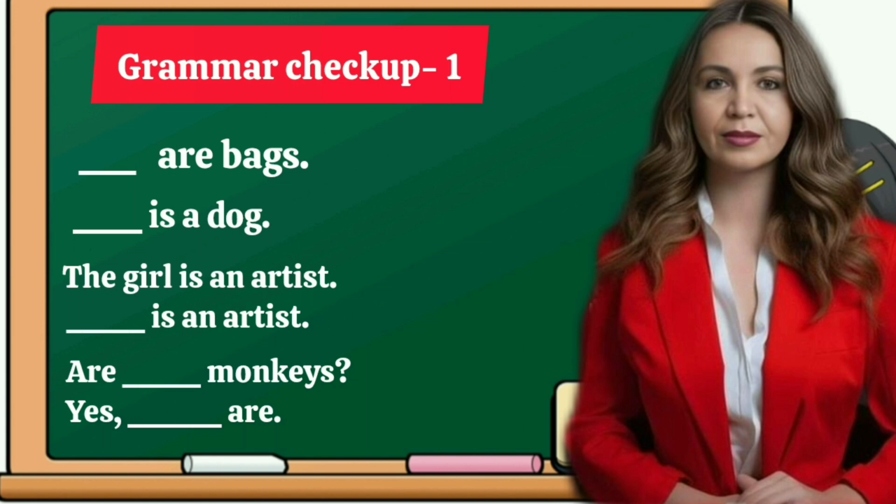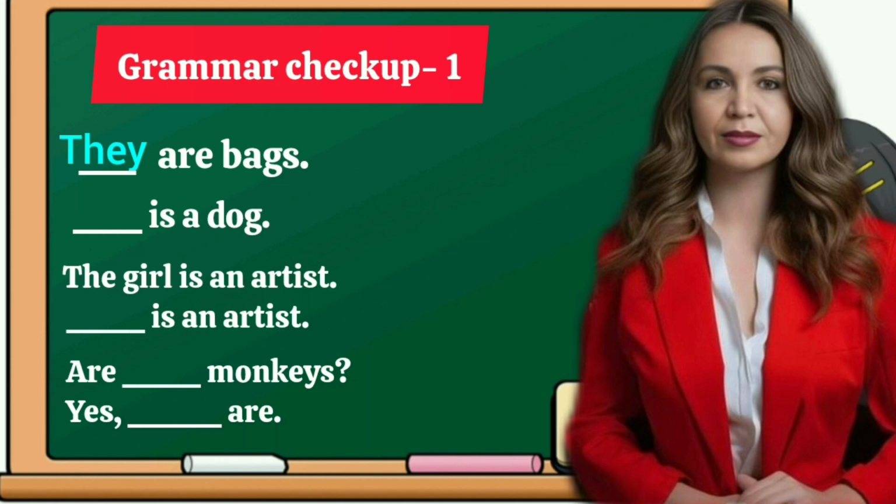Let us look at the first sentence. Dash are bags. Bags are things, so we cannot say he, she or you. Can you tell what we can use over here? It or they. Bags has an s at the end, which means it's a plural. Can we use it for a plural? No, because it's a plural. So we are going to use they. They are bags.